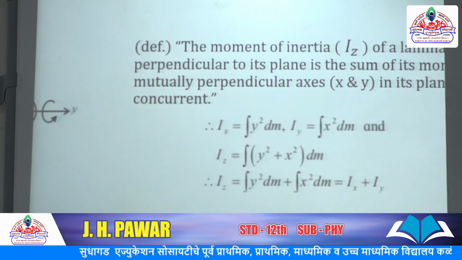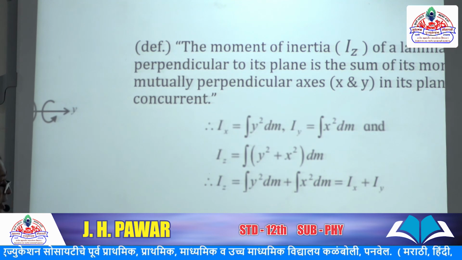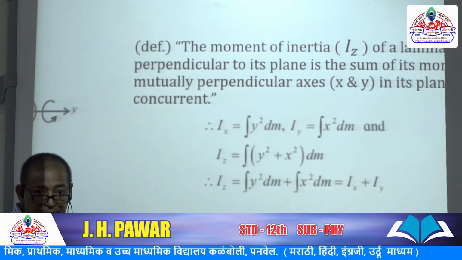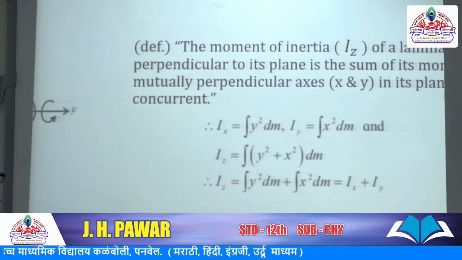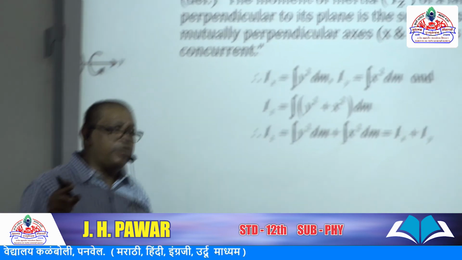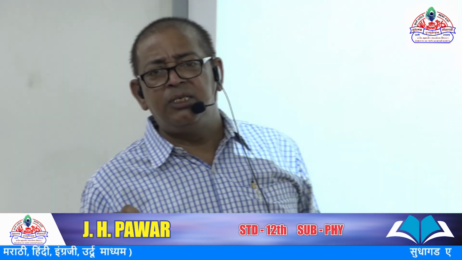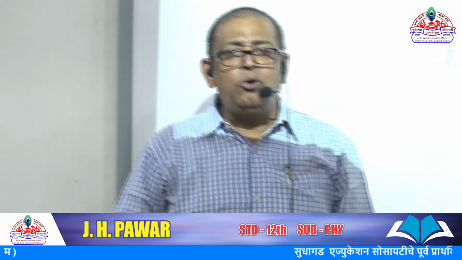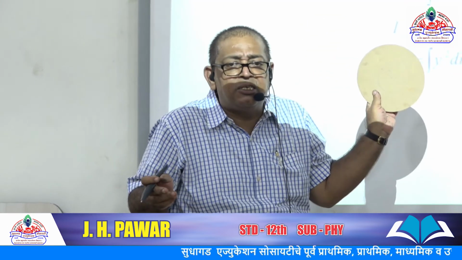I mean, the proof is easy, but the definition is quite difficult to understand. Okay, I think this is all about the parallel axis theorem and the perpendicular axis theorem. Hope you understand it. Then with the help of these theorems, you have to calculate the moment of inertia of symmetric bodies about parallel and perpendicular axes. Suppose we consider this disk.